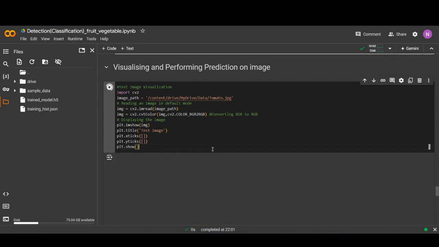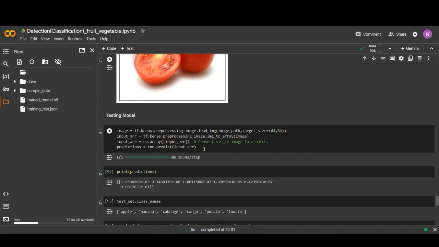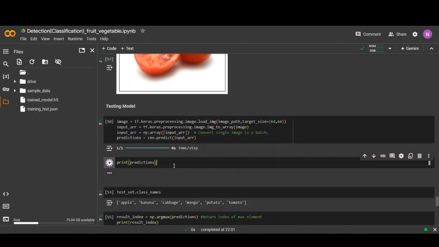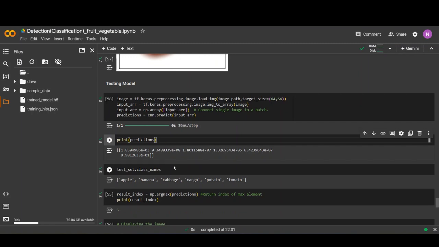So let's run the code and give this image to the model, and we check the prediction of the model.